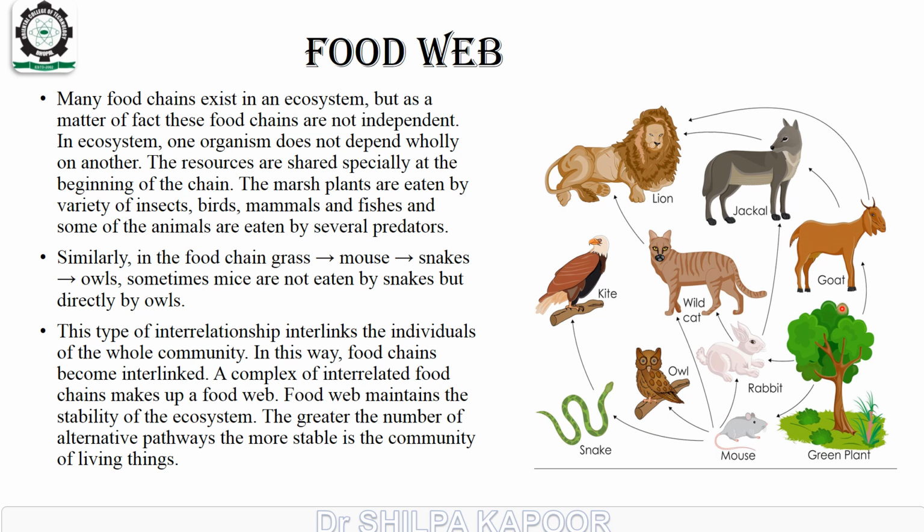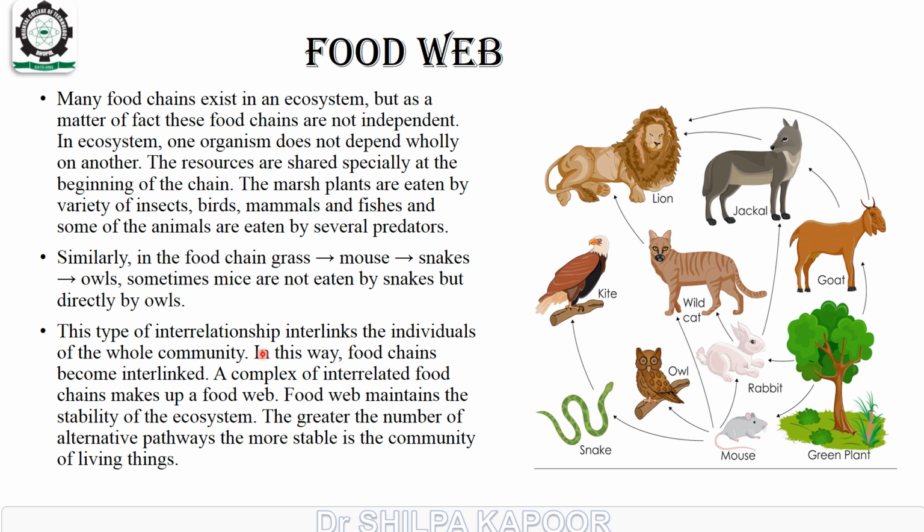This is the food web. In this we can see that it starts from the herbivore to primary carnivore to top carnivore and then to tertiary carnivore. Here the autotrophs are consumed by the mouse. Mouse is consumed by the snake and snake is consumed by kite. This plant is consumed by goat, which is consumed by jackal, and jackal is consumed by lion. It may be possible that the goat is eaten directly by the lion.